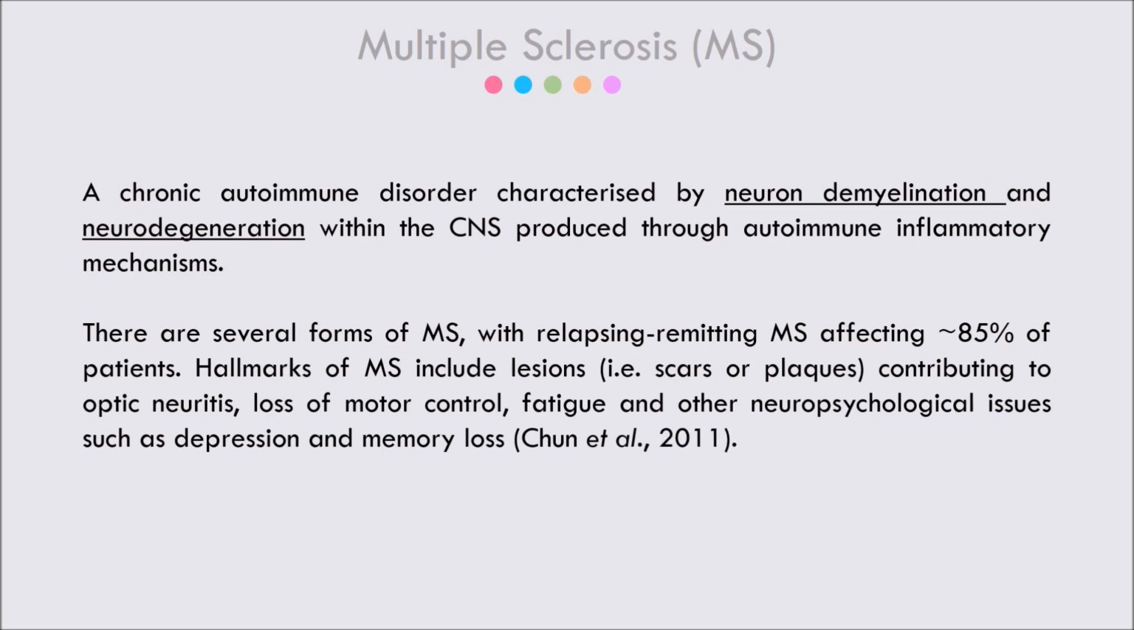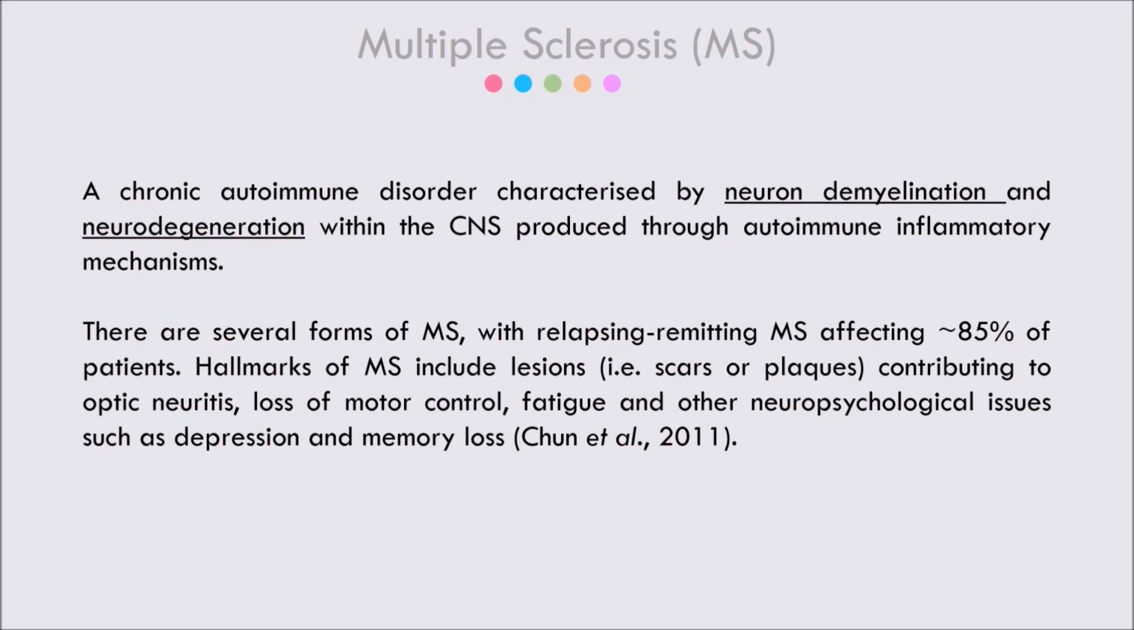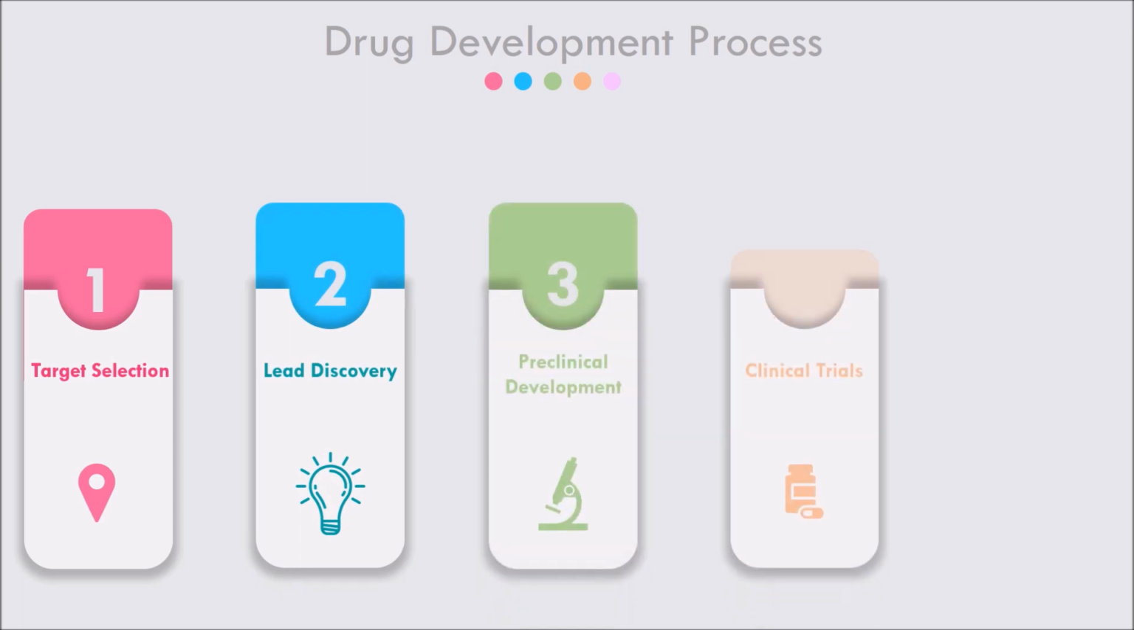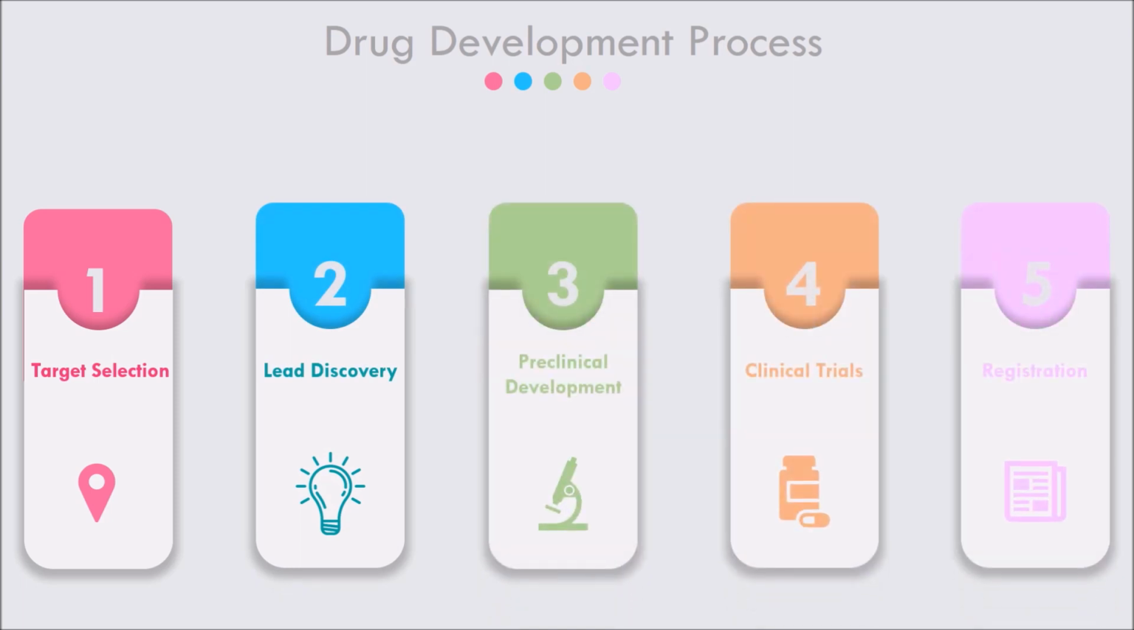The hallmarks include lesions contributing to optic neuritis, loss of motor control, fatigue, and other neuropsychological issues such as depression and memory loss. Now, there are 5 main steps of drug development. 1. Target selection. 2. Lead discovery. 3. Preclinical development. 4. Clinical trials. And 5. Registration.